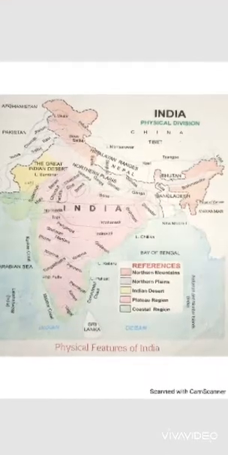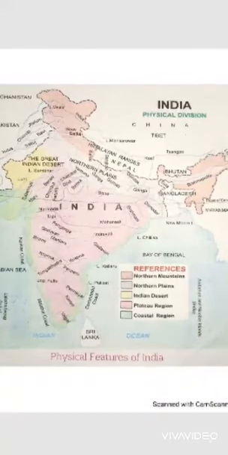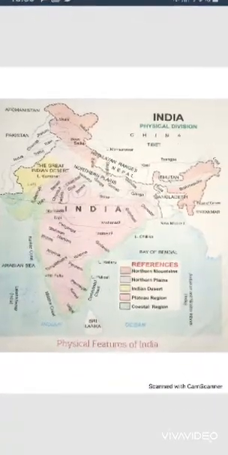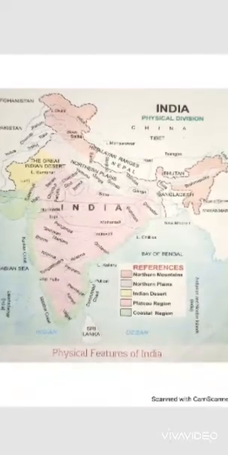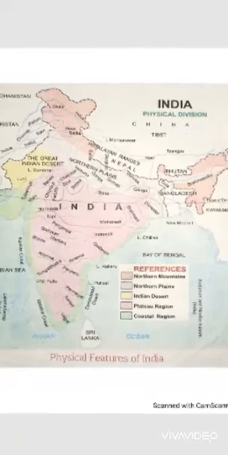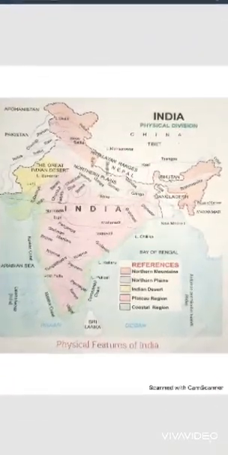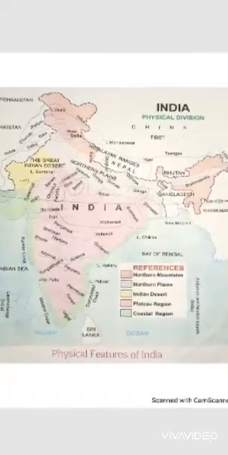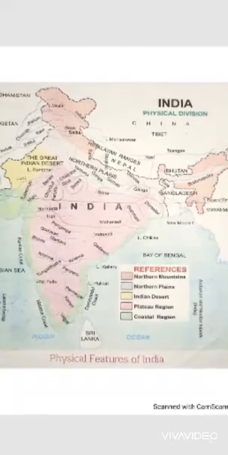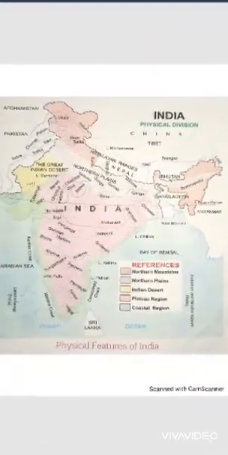Union territories are directly under the control of the central government. The union territories are headed by deputy governors. Delhi is a union territory, but it is considered a state because it is known as the National Capital Territory. India has a union or central government at the center, working from the capital New Delhi. The Prime Minister, the President and other ministers of the central government live in the capital of the country.